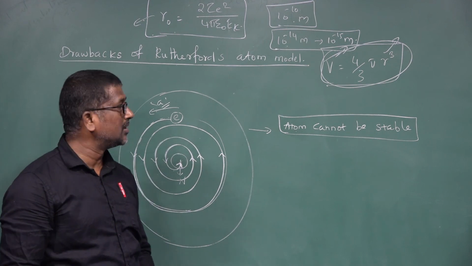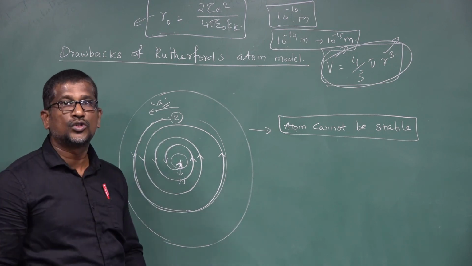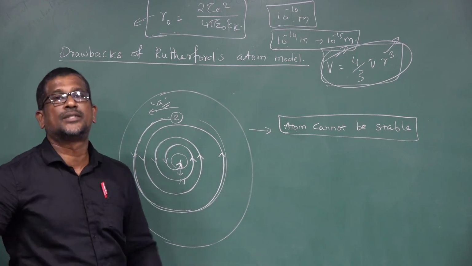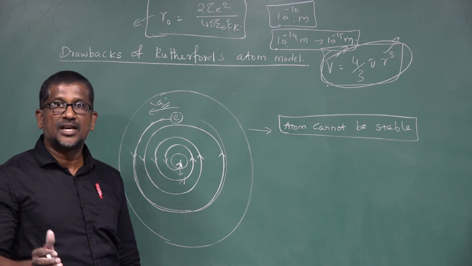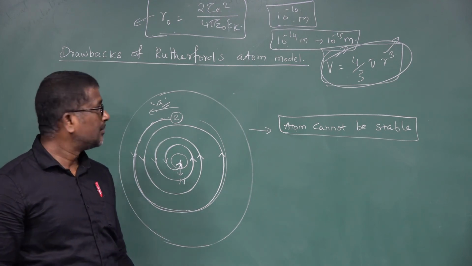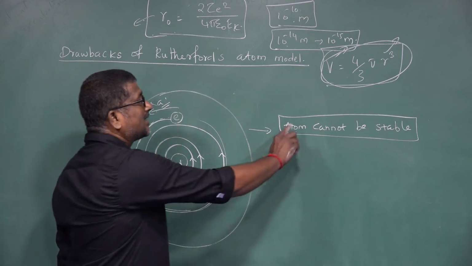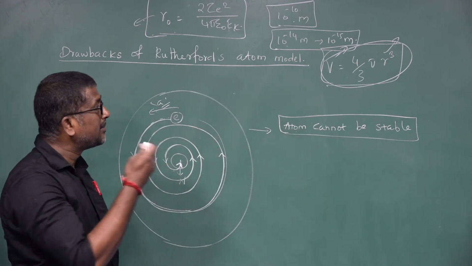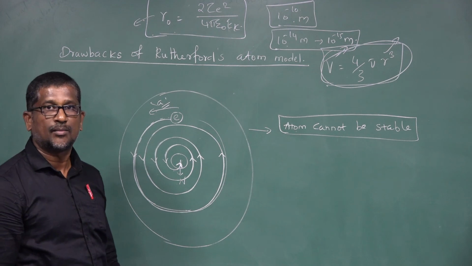But it was experimentally found that most atoms are highly stable. It is experimentally proved. But according to Rutherford, the atom cannot be stable. So this is one of the main drawbacks of Rutherford's atom model, right?